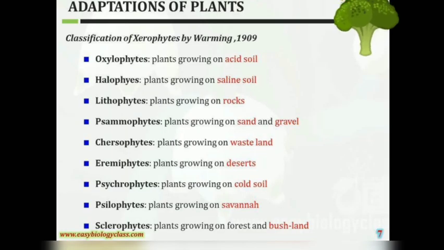Classification of xerophytes by Warming, 1909. Oxalophytes, plants growing on acid soil. Halophytes, plants growing on saline soil. Lithophytes, plants growing on rocks. Psammophytes, plants growing on sand and gravel. Chrysophytes, plants growing on wasteland. Rhemophytes, plants growing on deserts. Saprophytes, plants growing on cold soil. Xylophytes, plants growing on savanna. Sclerophytes, plants growing on forest and bushlands.